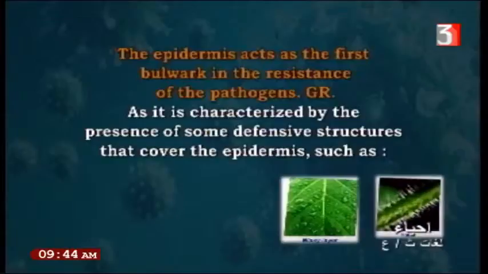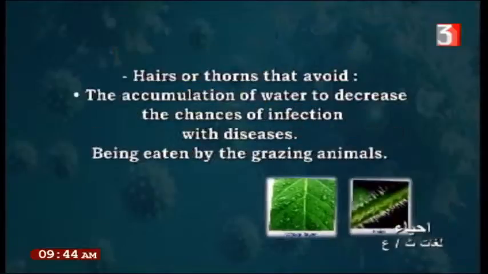Also the hairs and spines. Hairs, spines, or horns found in the epidermis prevent animals or any pathogen from settling on the leaf. Hairs or roughness also avoid the accumulation of water. We said that the hairs and spininess are found in desert plants. They decrease water loss and decrease the chance of infection with disease, and prevent the plant from being eaten by grazing animals.